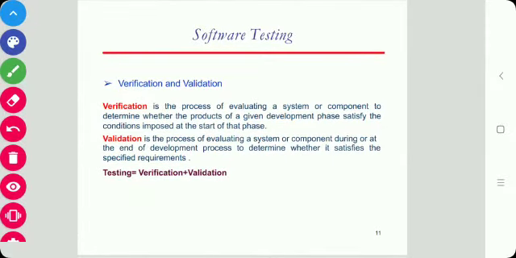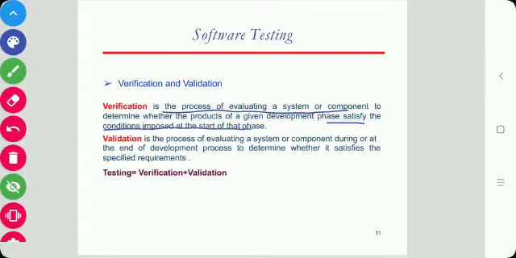Next is verification and validation. These terms are used interchangeably, but they have different meanings, and IEEE has given the definitions for verification and validation. Verification is a manual process, called manual testing, and it is done in the initial phases. Verification is the process of evaluating a system or component to determine whether the products of a given development phase satisfy the conditions imposed at the start of that phase.